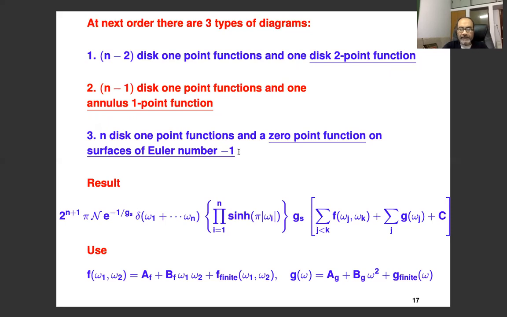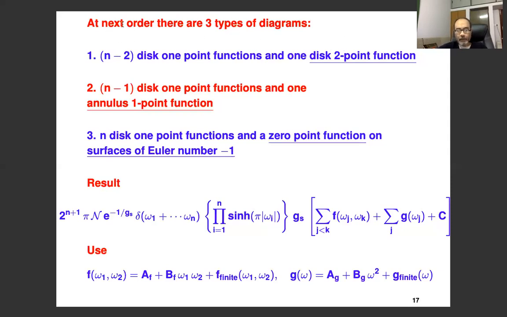Now, of course, in this case, there are more general diagrams, right? You could have, for example, n minus 3 disk 1-point functions and one disk 3-point function. But that diagram, you can easily convince yourself, is of order Gs squared, because the disk 1-point functions give Gs to the 0. But if you have one disk 3-point function, then this gives 1 over Gs, and the three vertex operators each carry a factor of Gs. So that's of order Gs squared.